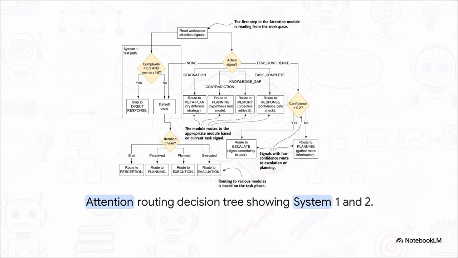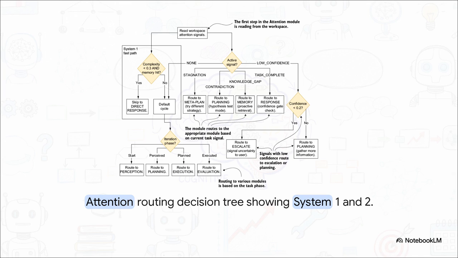Look at the fast path. If the perception module says, hey, this is a super simple query, and memory instantly finds a successful past experience, the attention module just skips the heavy lifting. It routes straight to a direct response. That's System 1, fast, instinctive, and it saves you a massive amount of latency and tokens.